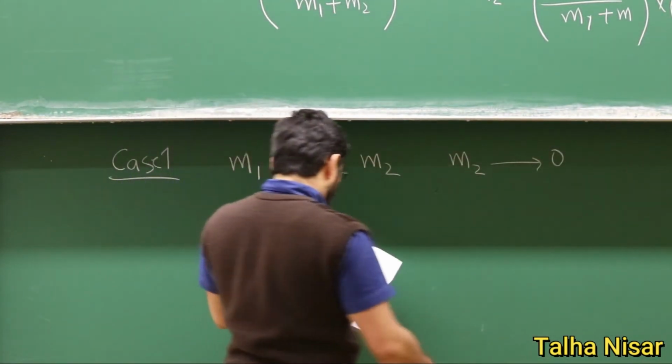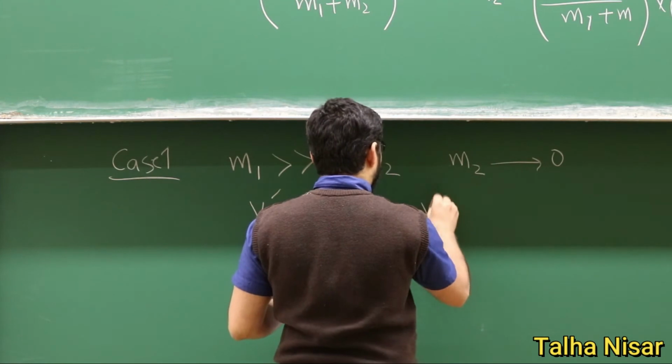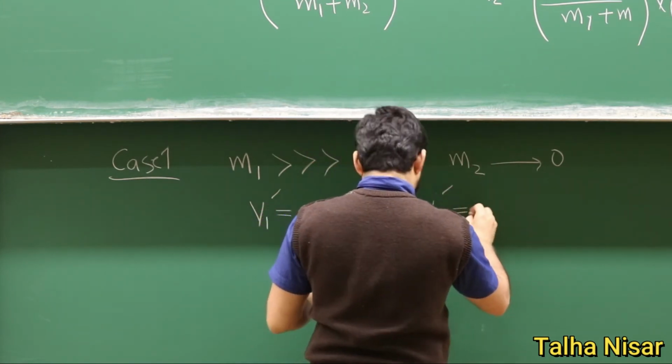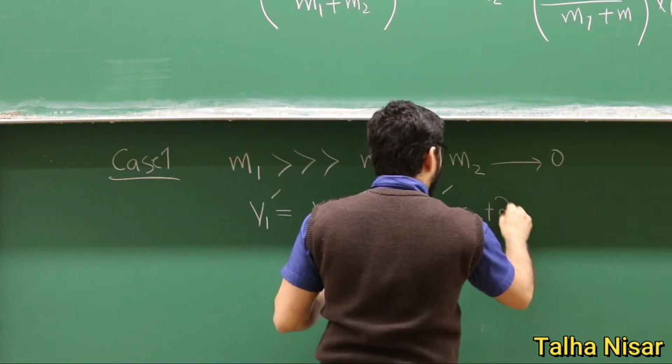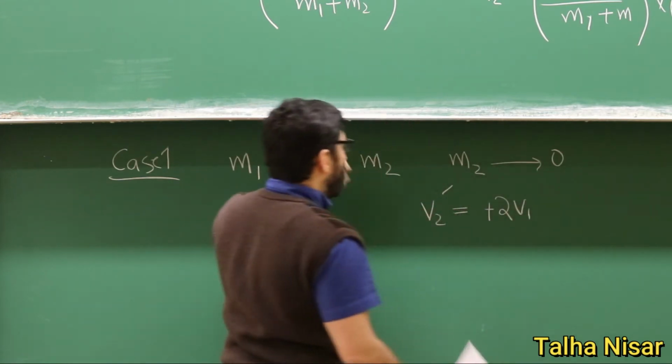And the v2 velocity will be equal to plus 2 v1 here.